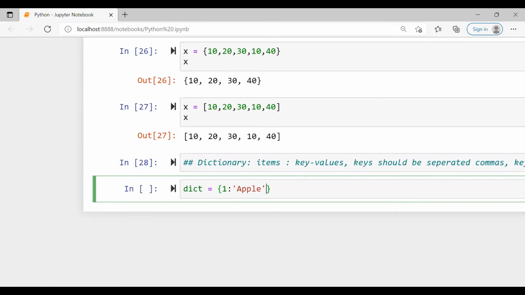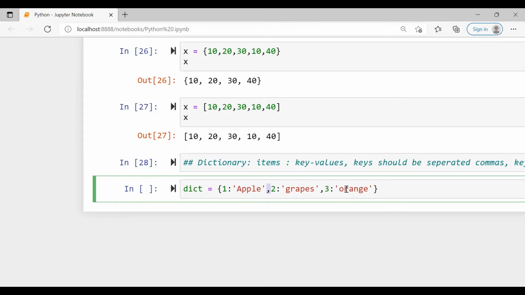Next items, that is the next key, should be separated with comma. So 2, I'll take as grapes, right? Next, I'll go with 3 as orange, right? So this is the separation from key to key.